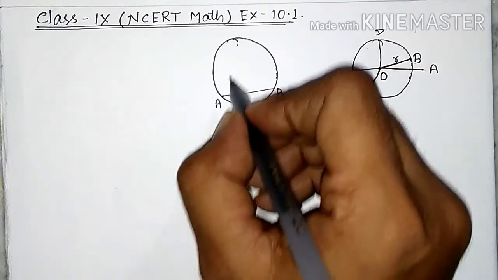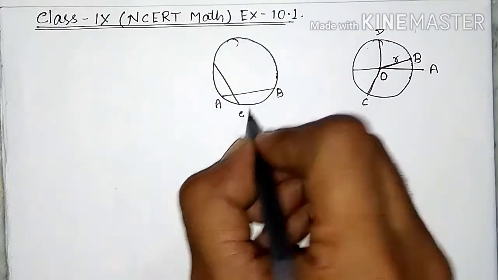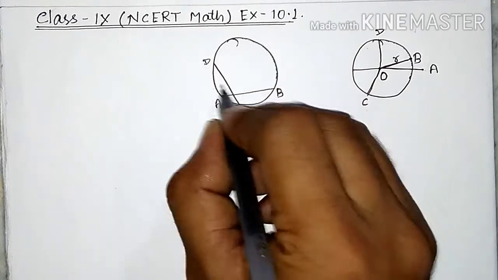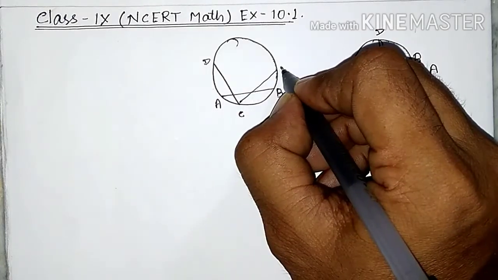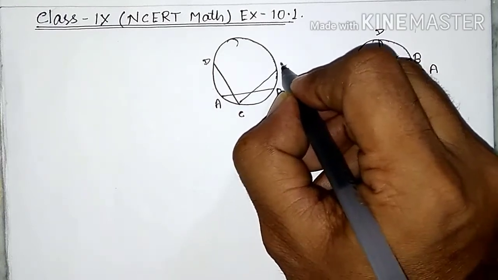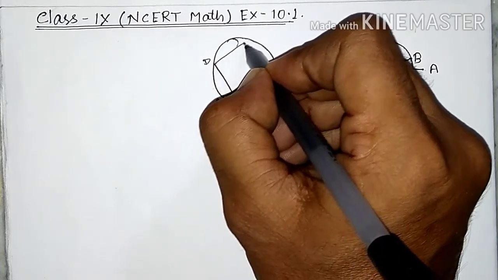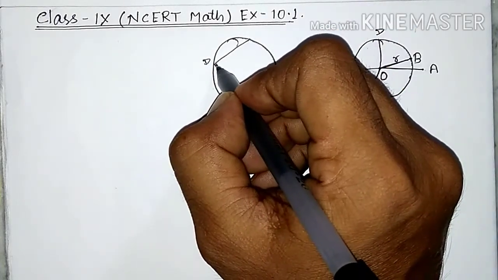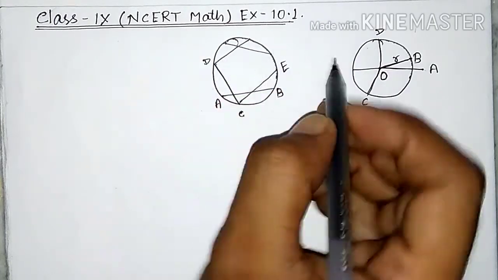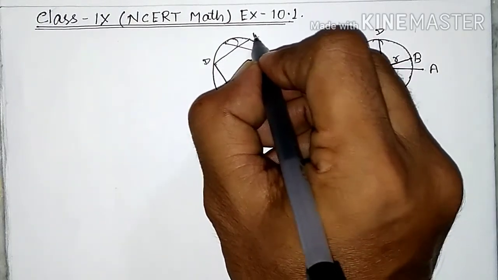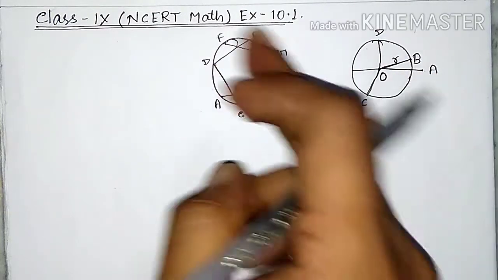This is also the equal chord CD. This is also the chord CE. It is also equal. It means we can say this is also an equal chord. This is also an equal chord. CD, E, F, G, all are equal chords.